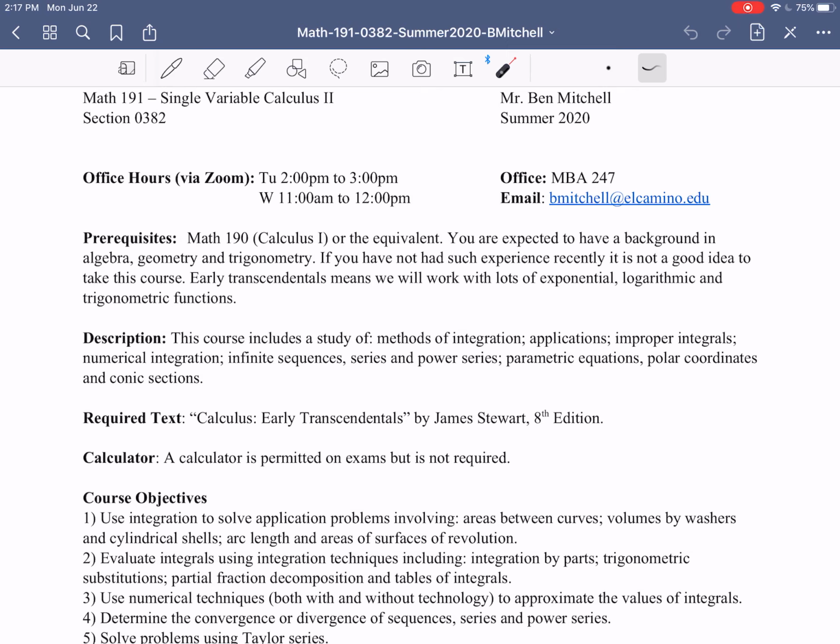And also, at the very end of our course, we'll revisit almost all of the calculus that you've learned, derivatives, limits, integrals, everything, in different coordinate systems, namely parametric coordinates and polar coordinates. So this course does cover a lot of different things, but to be honest, the vast majority of it is going to focus on an idea of accumulation. And we'll talk more about that as we start our class.